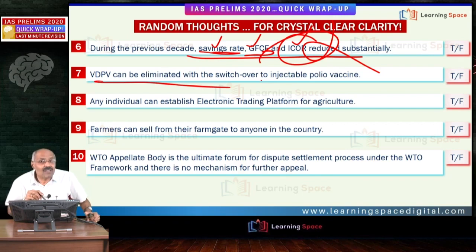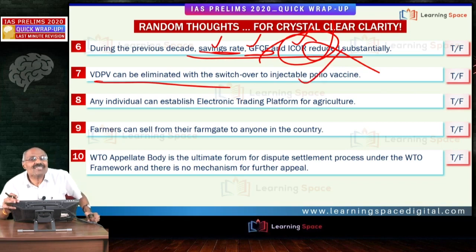Then VDPV, vaccine derived poliovirus, that can be eliminated with the switch over to injectable polio vaccine. Friends, for eliminating wild polio virus circulation, please listen carefully. For eliminating wild polio virus circulation, we require this oral polio vaccine.